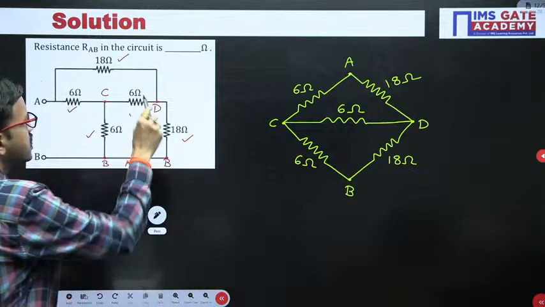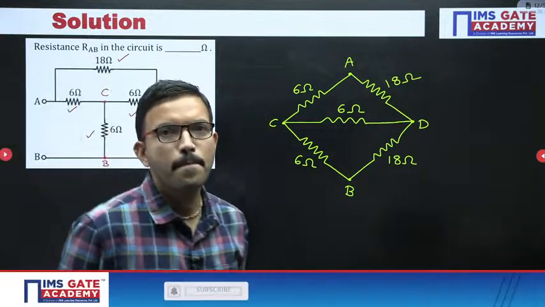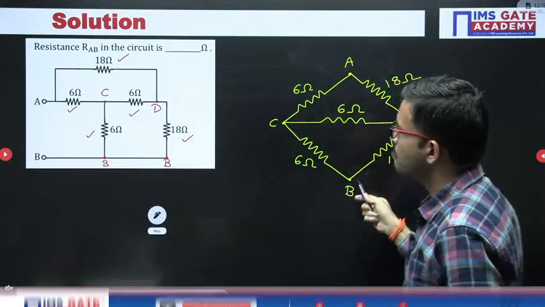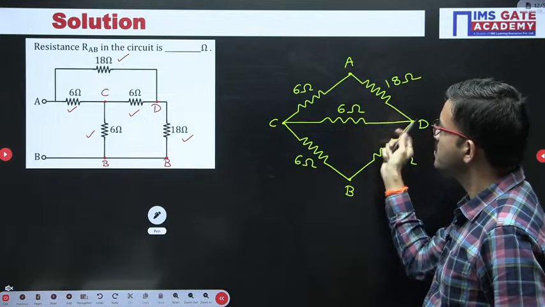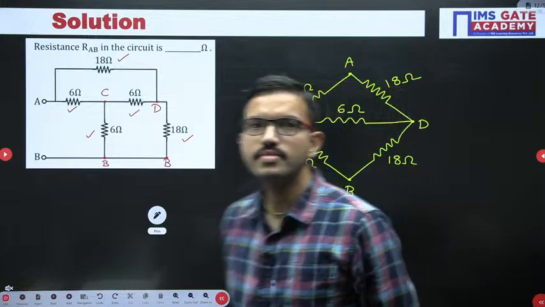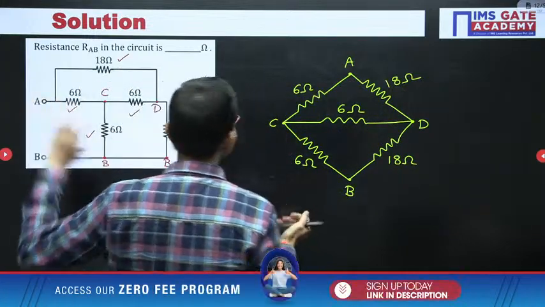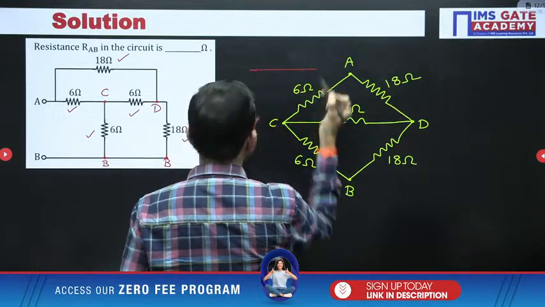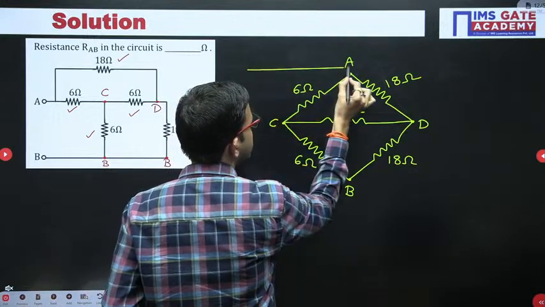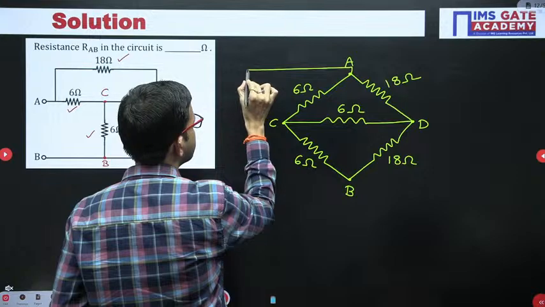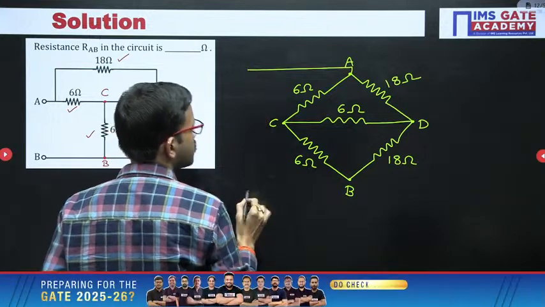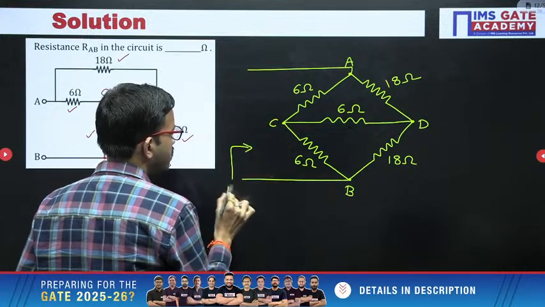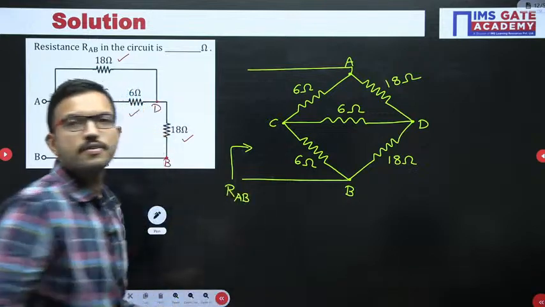Yes, now just observe whether we have connected all the resistors or not. Yes, we have connected. Between A and C 6 ohm, C and B 6 ohm, B and D 18 ohm, then D and A 18 ohm, then C and D or D and C 6 ohm. According to the question, we have to find out the equivalent resistance between the terminals A and B.